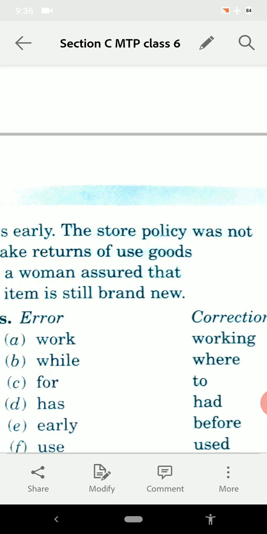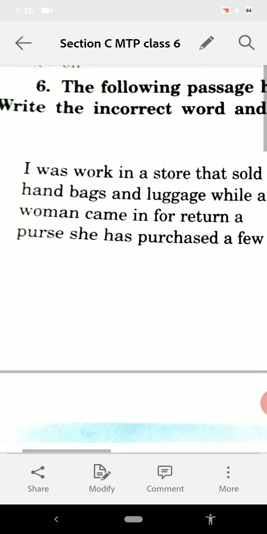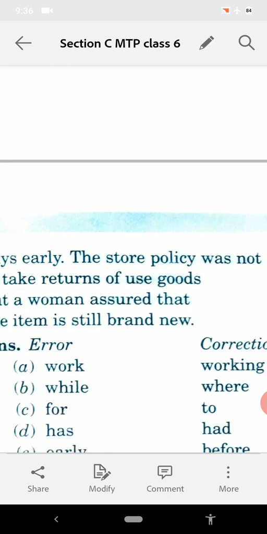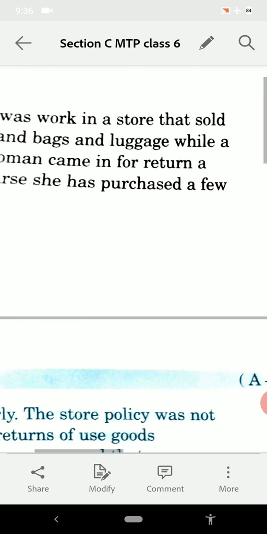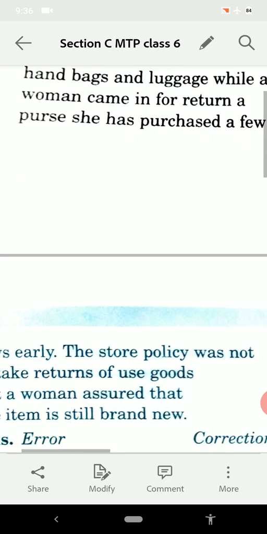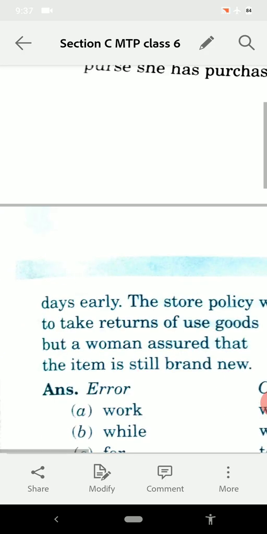While is wrong and the answer is where. While, where. Woman came in for return, came in to return a purse she had purchased a few days early.